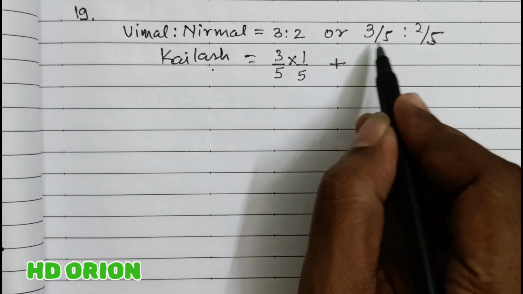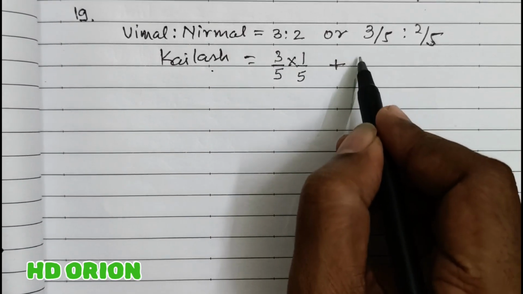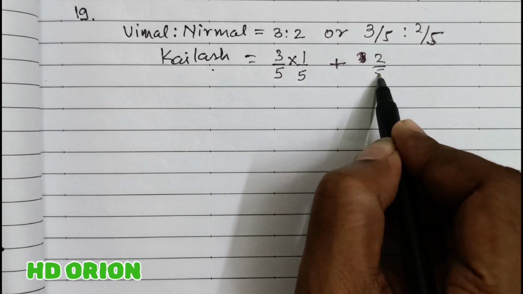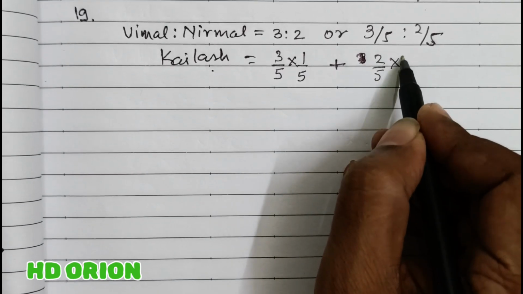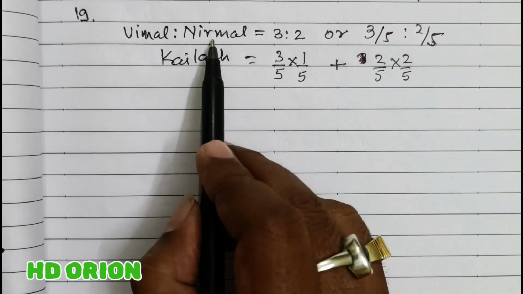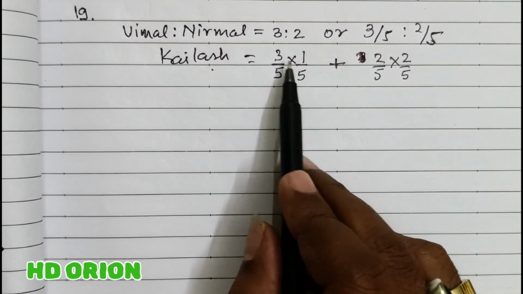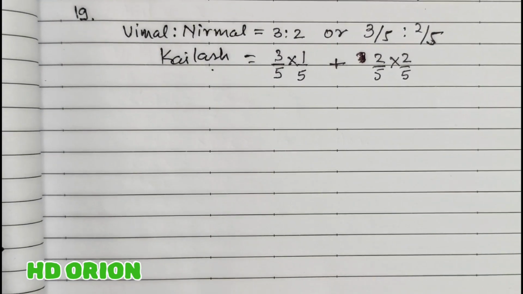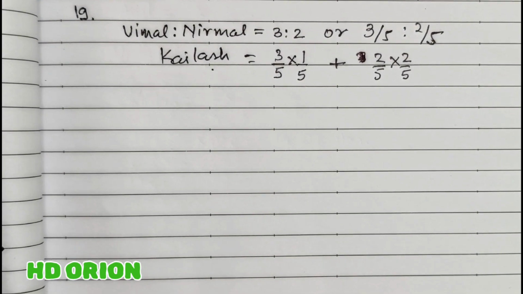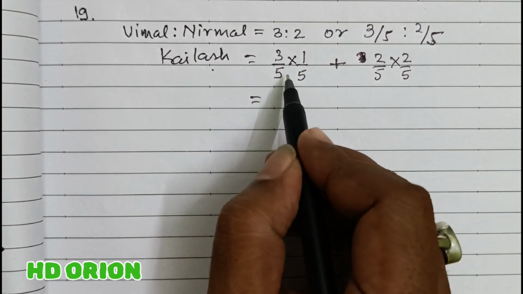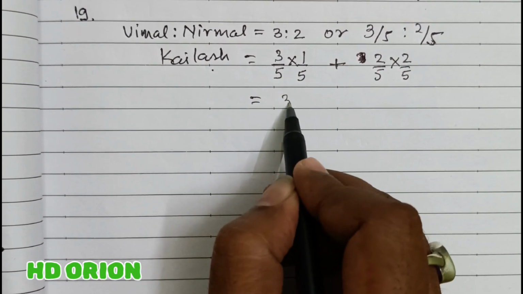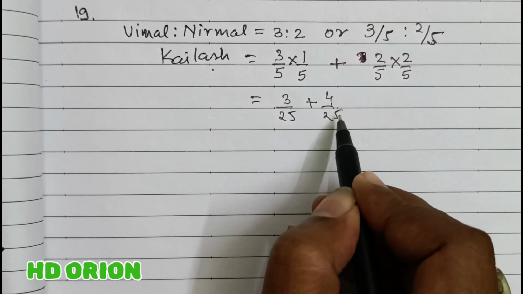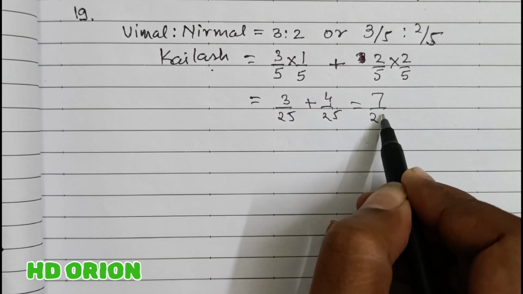Not only Vimal, but the other partner Nirmal also, from his share, that is 2/5, 2/5 portion is sacrificed by Nirmal. So whatever the old partners have sacrificed, that is the thing which the new partner has gained. Now when you solve this, Kailash is getting how much? It is 3/25 plus 4/25, which is equal to 7/25.